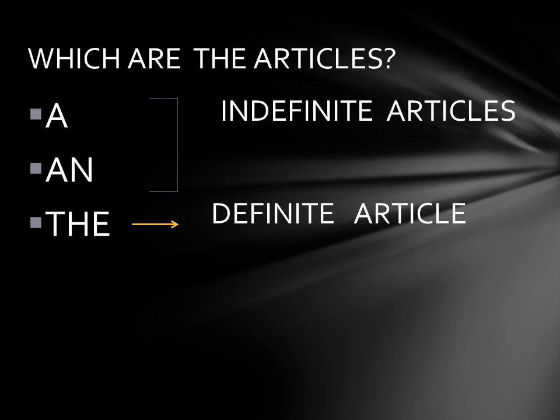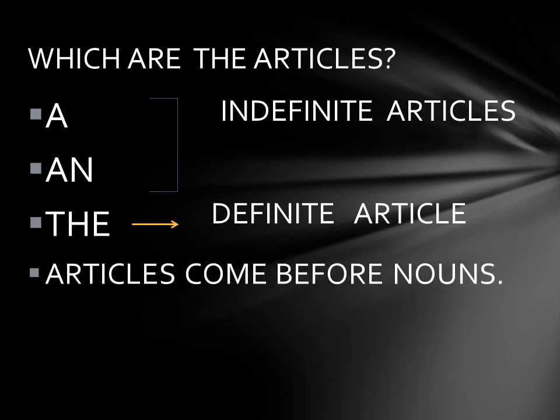Now the next question is, where does an article come in a sentence? The articles come before nouns in a sentence. Okay? You will put the article before a noun in a sentence.